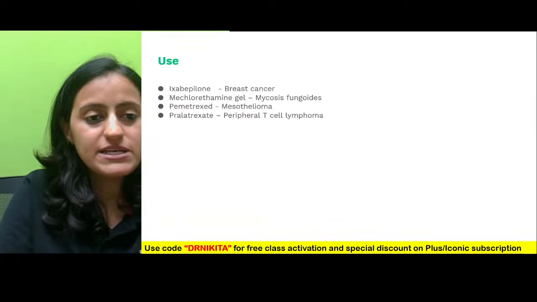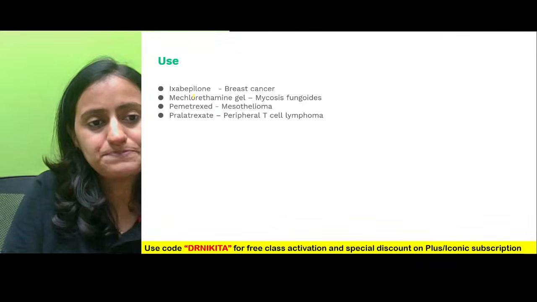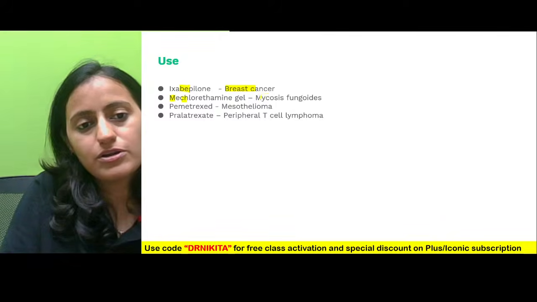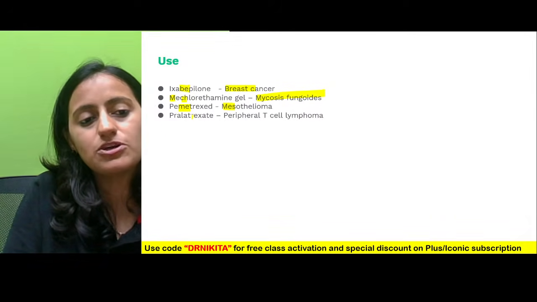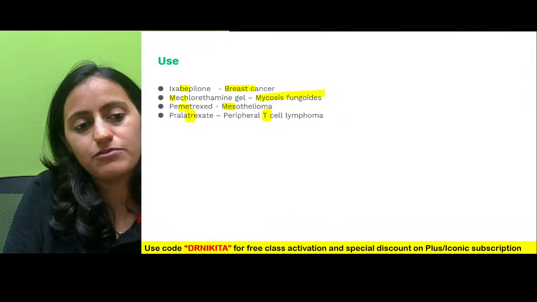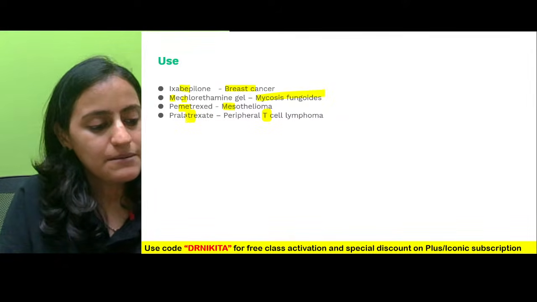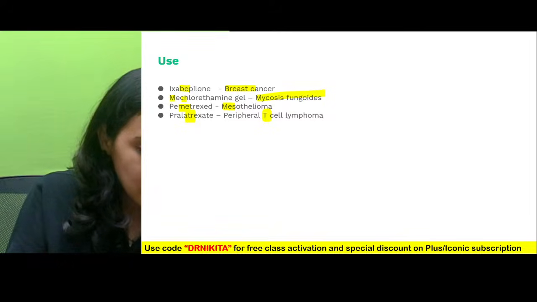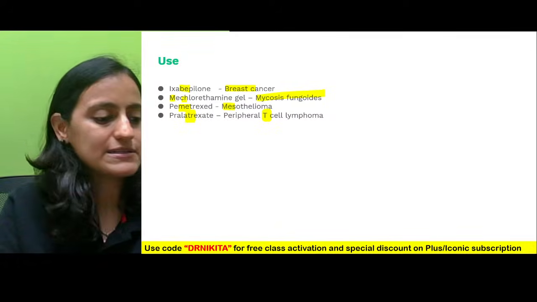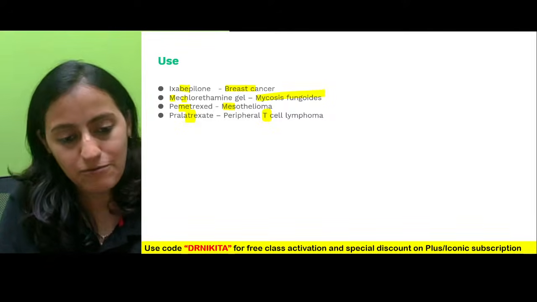Okay, so these are the uses that are highlighted here. Ixabepilone, breast cancer; mechlorethamine, mycosis fungoides; pemetrexed, mesothelioma; pralatrexate, peripheral T-cell lymphoma. Okay, pralatrexate is peripheral T-cell lymphoma. Yes, I'll share the PDF on the Telegram group after the session is over.